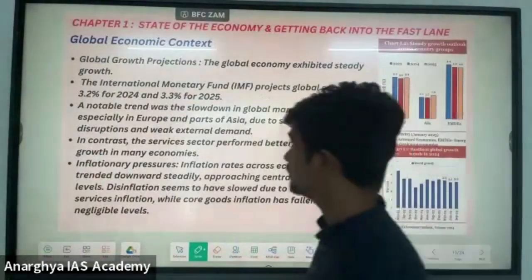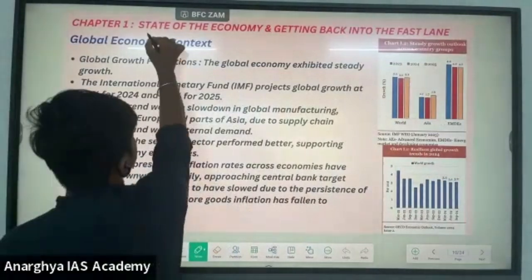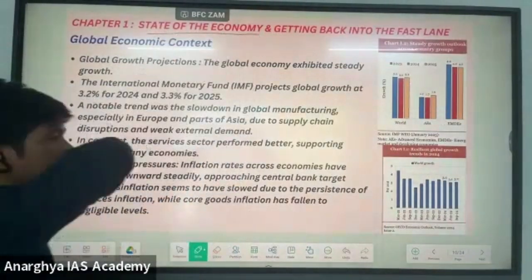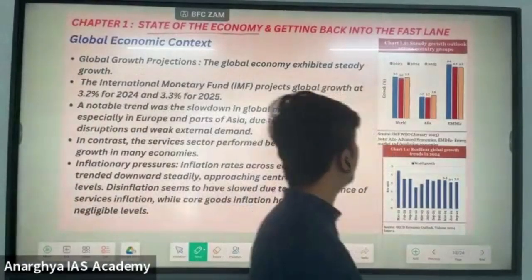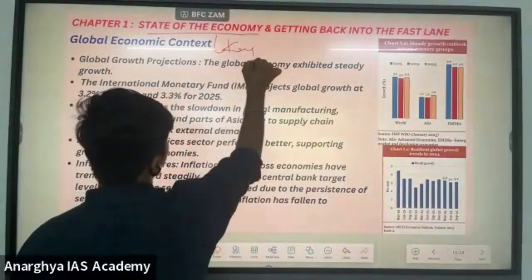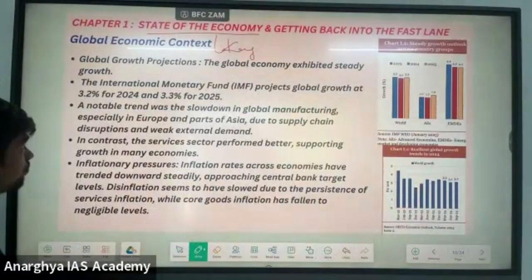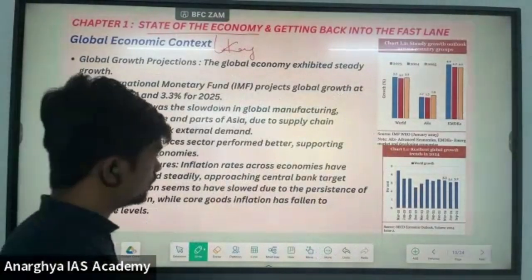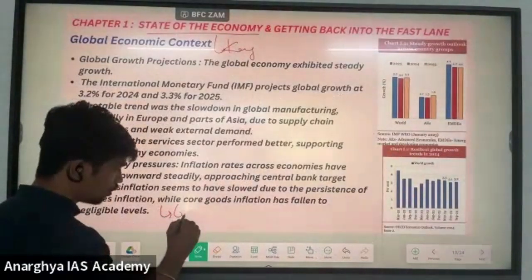Okay, and now we will come to the first chapter of the economic survey, that is state of the economy. This first chapter is basically the key highlights of all the remaining 12 chapters. In the first chapter, they first focused on global.